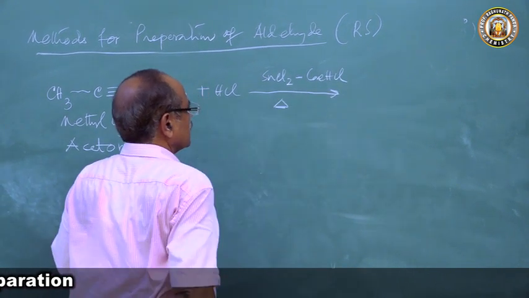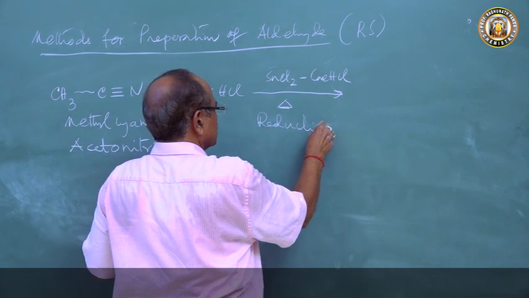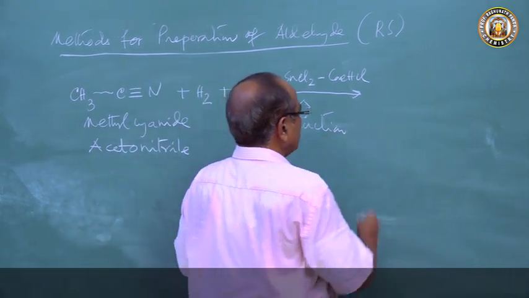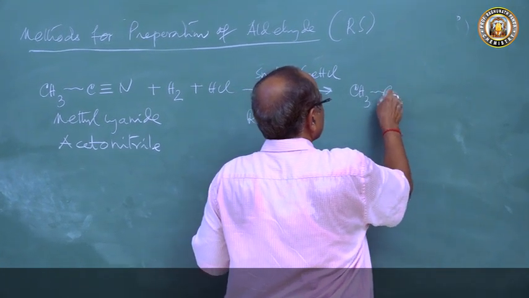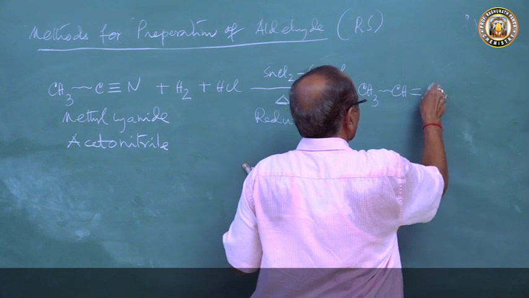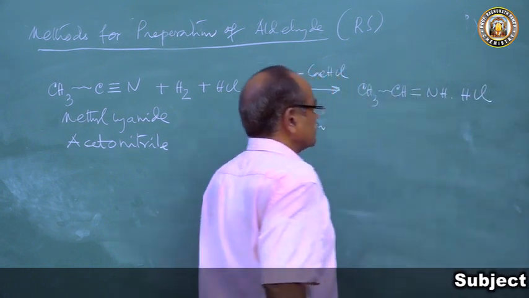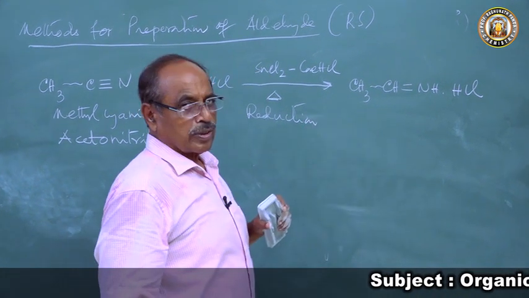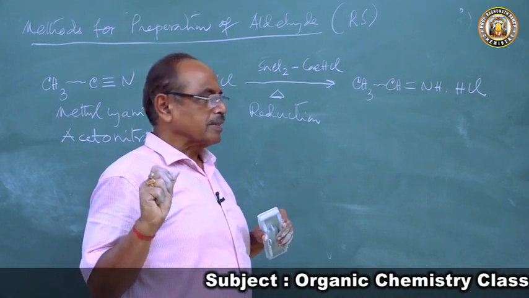The first step is reduction to produce aldimine hydrogen chloride, CH3CH=NH·HCl, which is filtered out and comes as a precipitate.